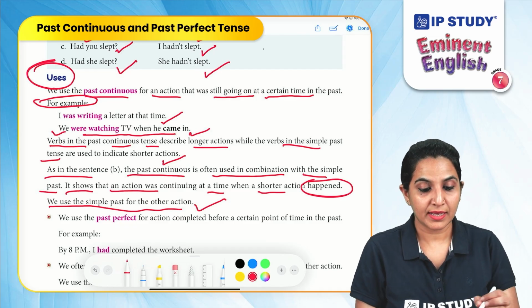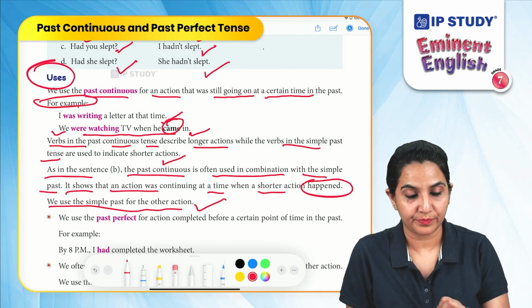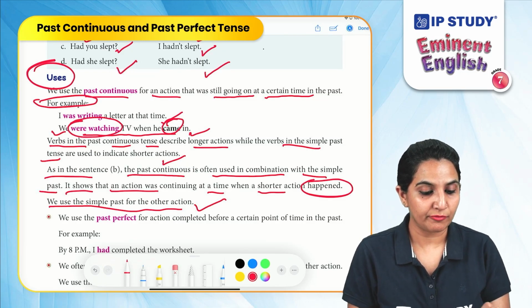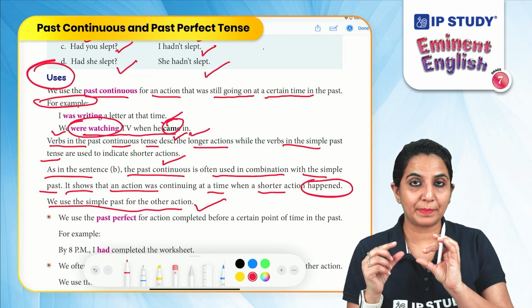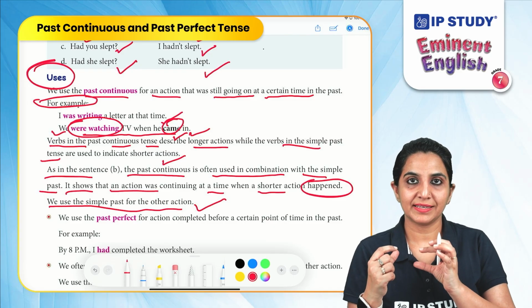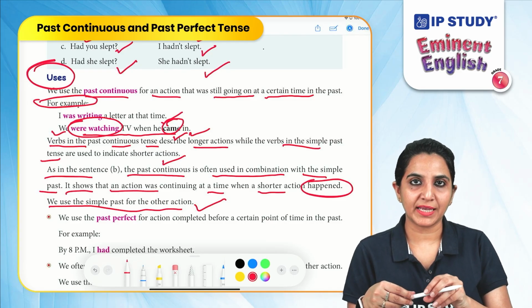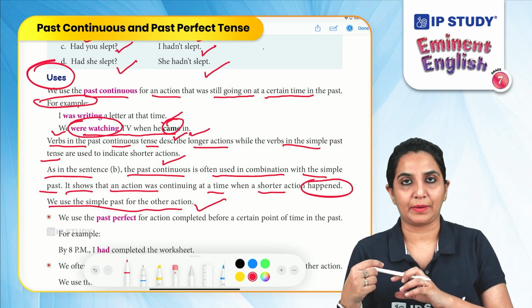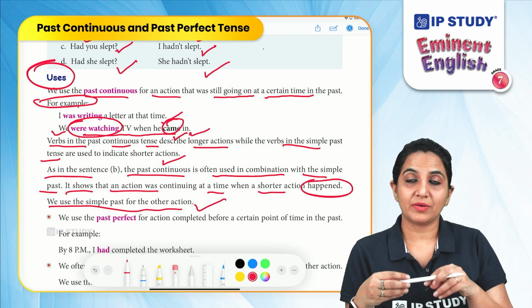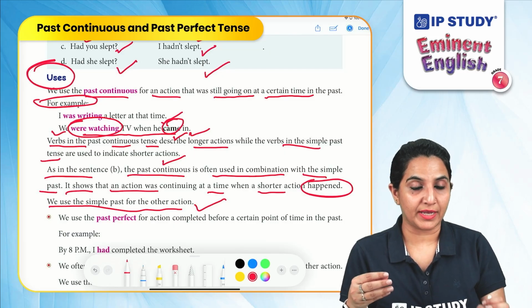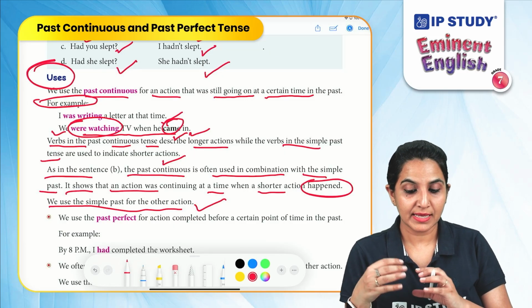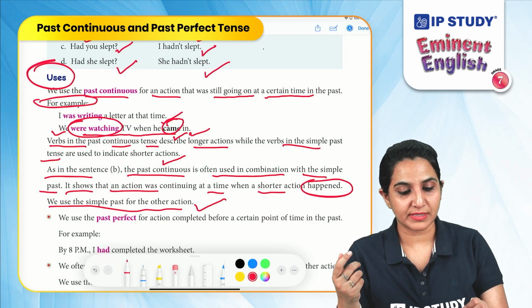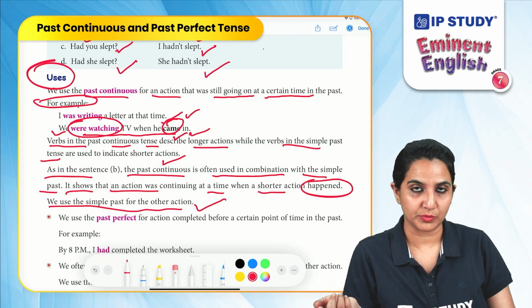That means the action came. So along with the verbs were watching, we use the simple past tense of come, which is came. So what were you doing when he came in? We were watching TV when he came in. So along with the past continuous tense, which describes the longer action, we use the simple past tense for the other verb, the shorter action.